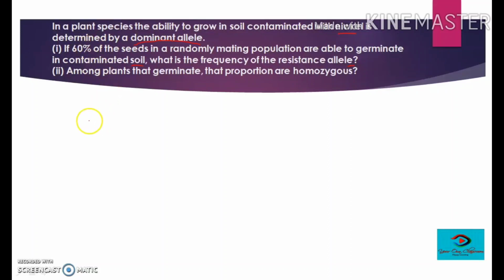So they can only grow in the soil having nickel. So the frequency of p square plus 2pq is given, and that is 60%, meaning 60 by 100, equal to 0.6. From here we can find the frequency of q, and from q we can find the frequency of p. Let's see the solution.